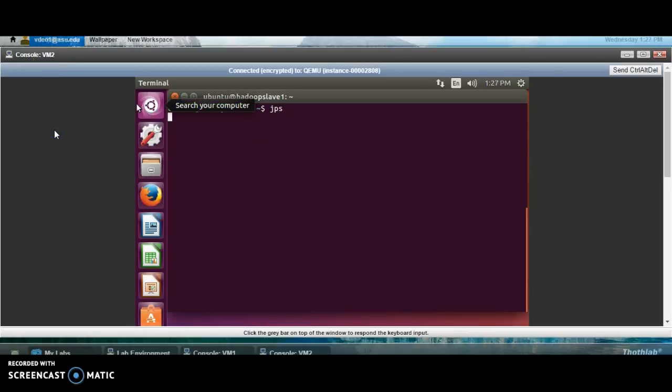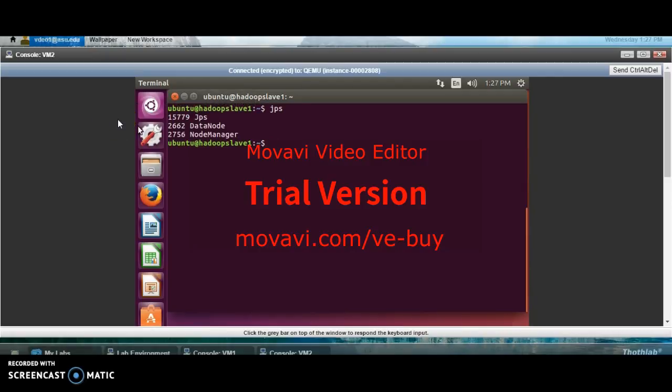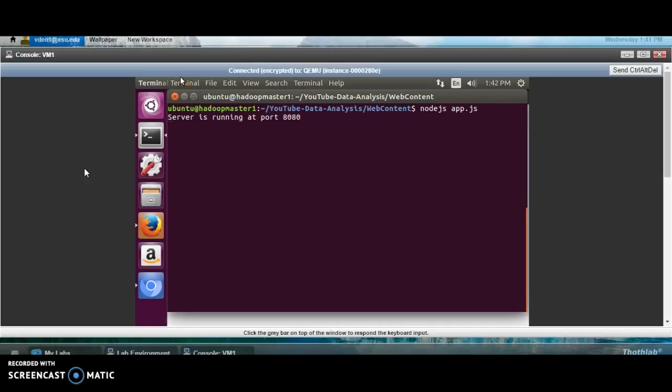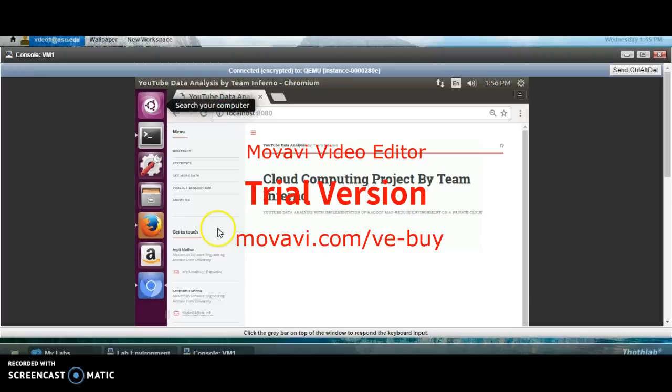This is the console of one of the slave nodes. We can see that these are the daemons running when we execute the JPS command, which are the data node and the node manager. Our application is hosted using a Node.js server. To make the application up and running, we need to start the server using the command node app.js. Currently, the application is hosted locally, and to run this, we need to open the web browser and go to the address localhost:8080. This is the home page for our application.